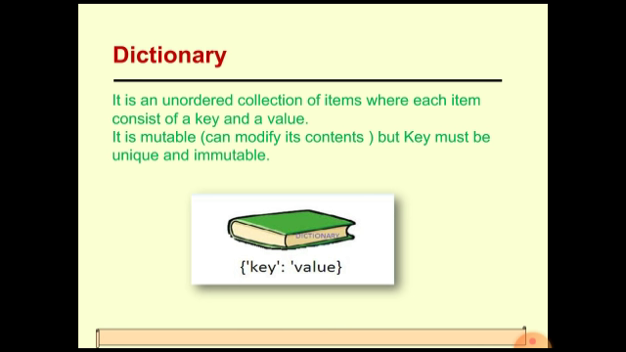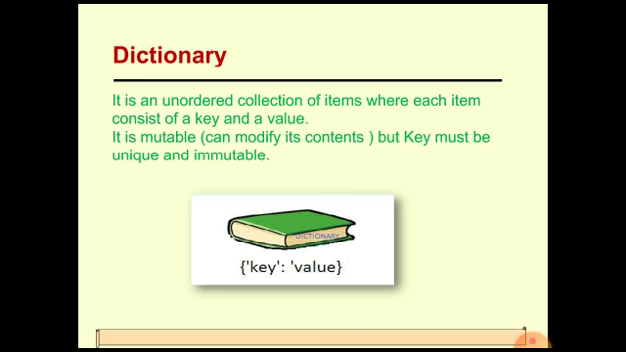Now, it is mutable. It means that its contents could be modified. But keys should be unique and immutable. It means that the values within the dictionary may be changed. For a particular key you may change its value. But the keys in themselves are immutable. The keys in a particular dictionary can't be modified, they can't be changed.